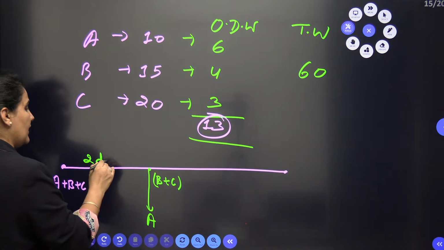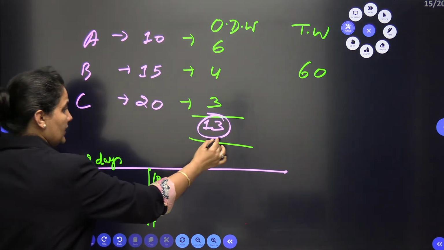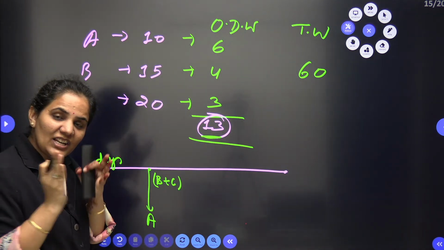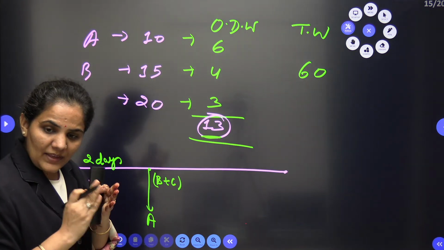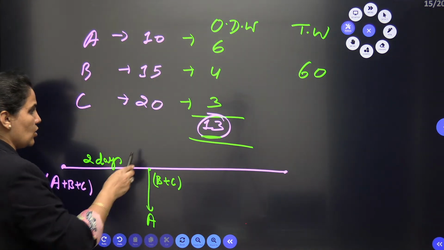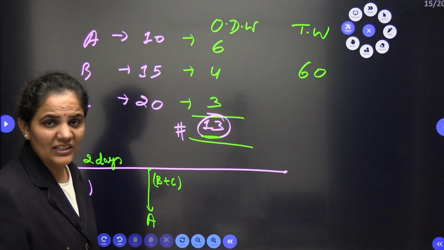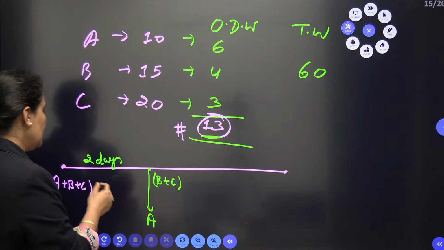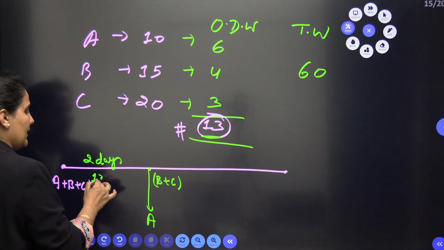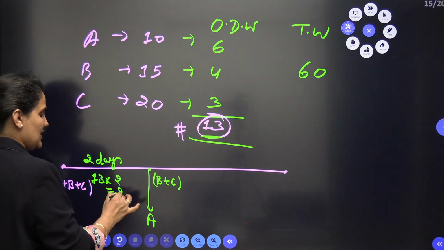How many days do they work together? 2 days. Up to the 2 days when all of them, A, B and C, are doing the work. As I can see, the total one day work of A, B and C is 13. So in the 2 days they will complete 13 into 2, 26 work.